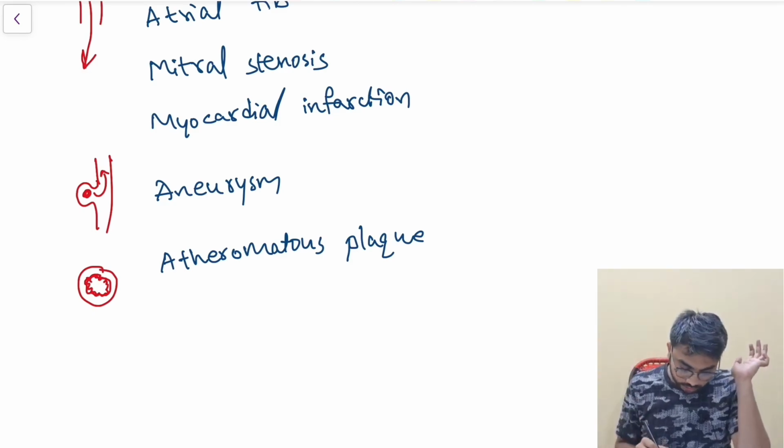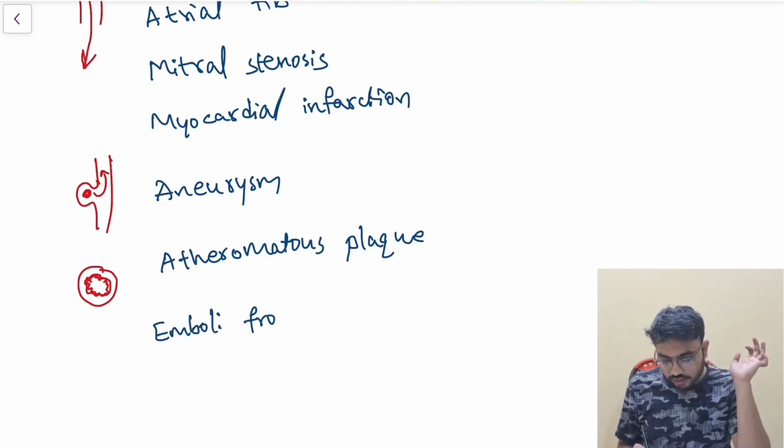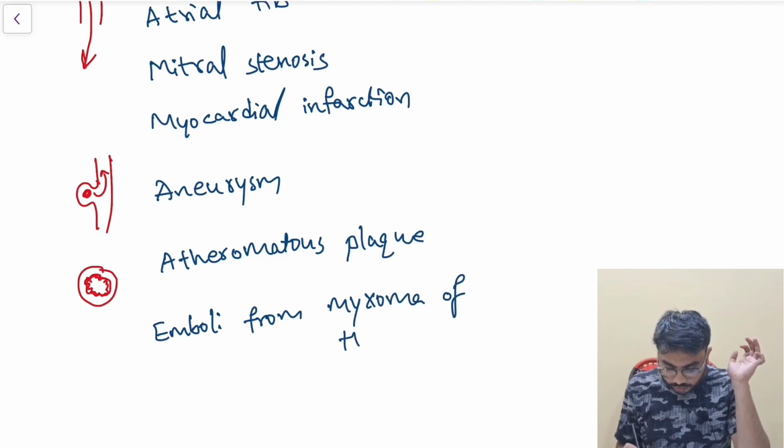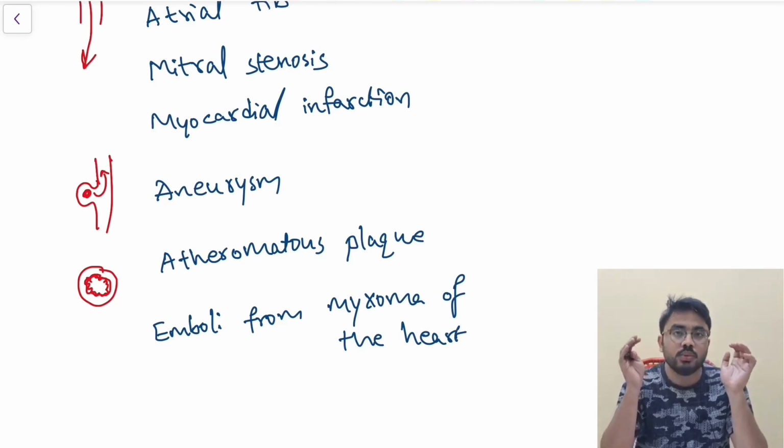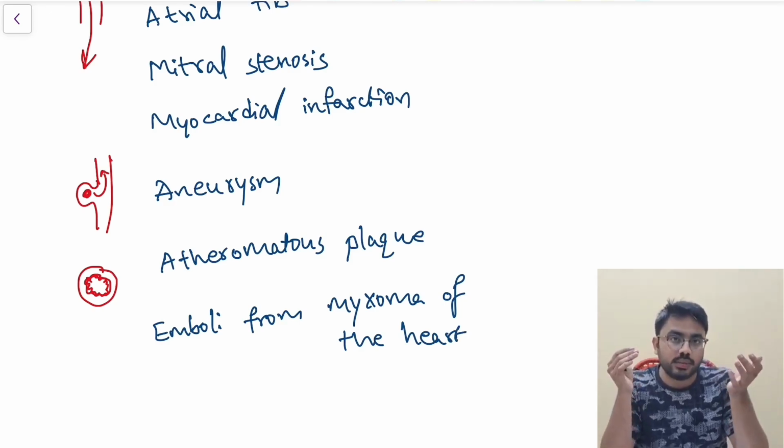Now coming to any emboli which is coming from the myxoma of the heart. Usually myxoma is more common in the atrium, right? Atrial myxoma can also lead to this embolus formation.